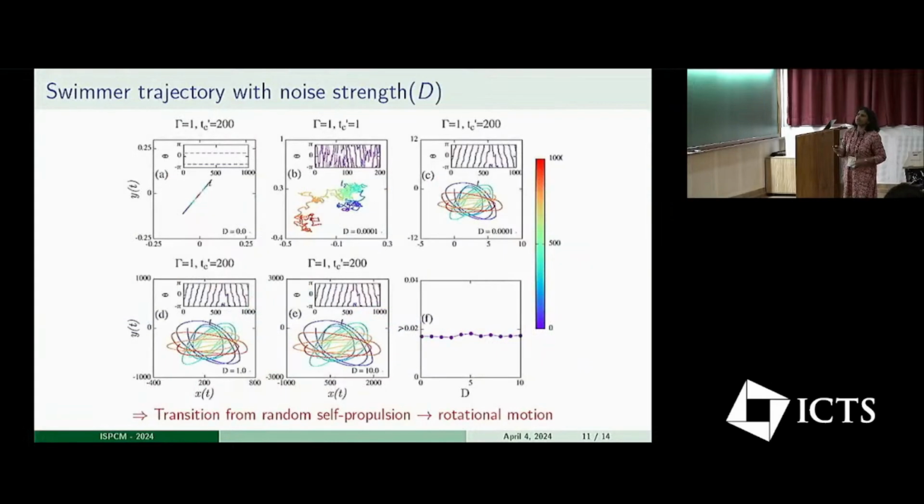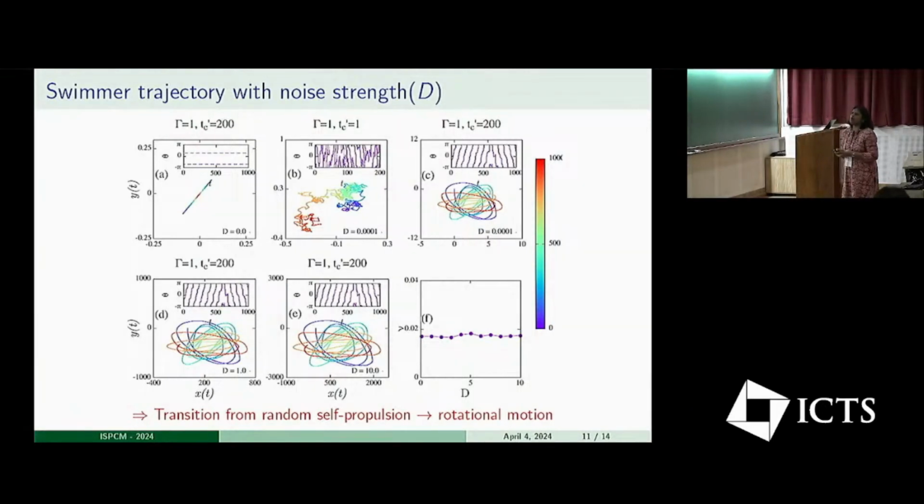So further, when we investigated the swimmer trajectory in the stochastic environment by varying the noise strength, we observed that in the absence of noise, the swimmer simply oscillates along the diagonal line. In the presence of noise, that means for a non-zero finite value of the noise strength, it makes a random self-propulsion.